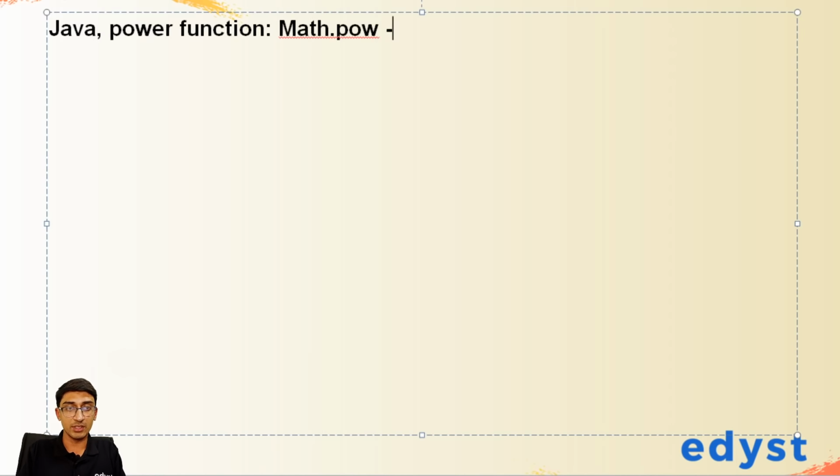In Java for the power function, and again everybody, we're still on that question, but I'll come back to that question in a bit. I'm just taking some of the doubts I got on the chat. So for the power function, in Java what you could do is Math.pow, but this returns a double, right? So you have to cast it to an integer. This returns a double type.